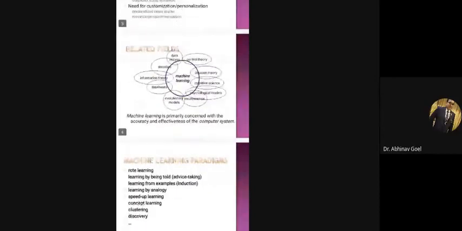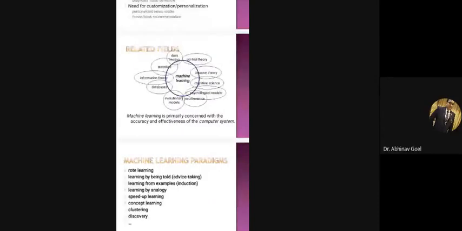Because in machine learning, our main focus is to minimize the gap between the brain of the machine, which first reads the input and gives the output. We have to optimize the gap between these input values and output values. There are related fields on which machine learning works: databases, information theory, statistics, data mining, control theory, decision theory, and cognitive science.